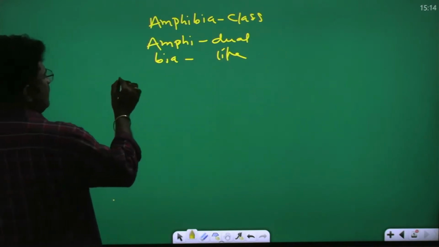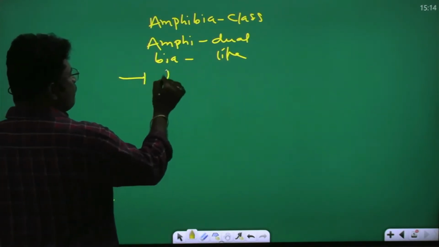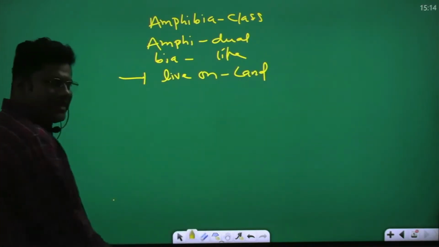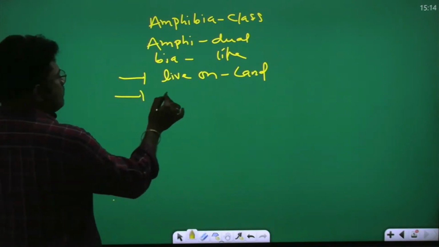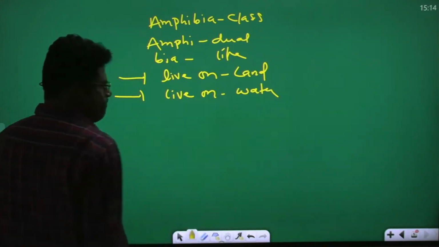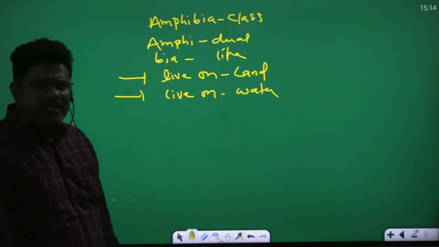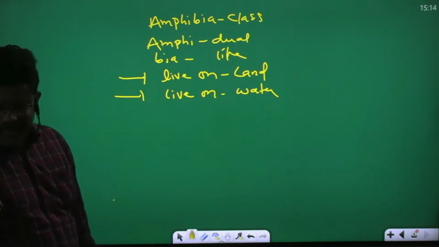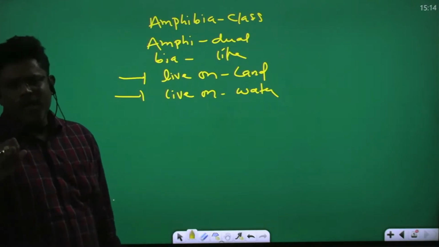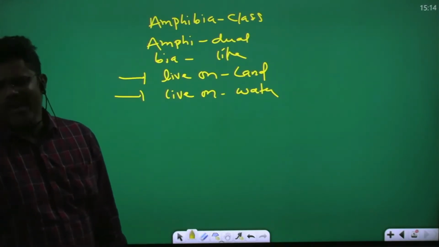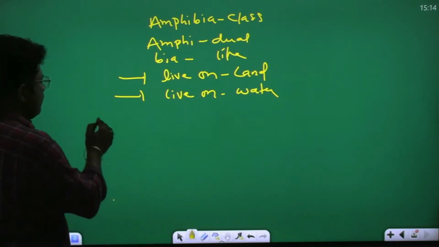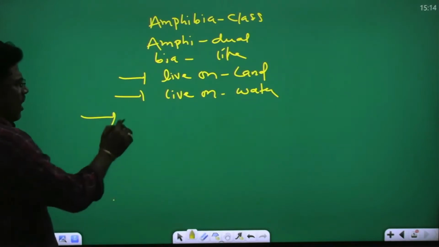Dual life means sometimes these live on land, so that is a terrestrial condition. Sometimes they live on water, that is aquatic. So amphibians live in water and live on land. Partially live in water, partially live on land. That is called amphibia.